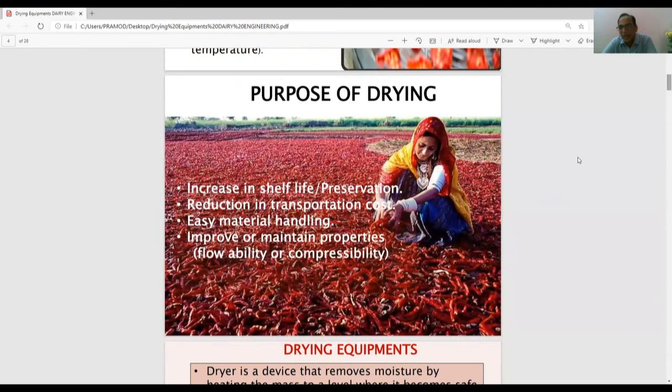What are the purposes of drying? Now I'm talking in general about drying. It will increase the shelf life and provide preservation quality to the product. There is a reduction in transportation cost, since it is always bulky to carry moist weight rather than dried weight. There will be easy material handling, and it will improve some properties of the food material like flowability or compressibility.